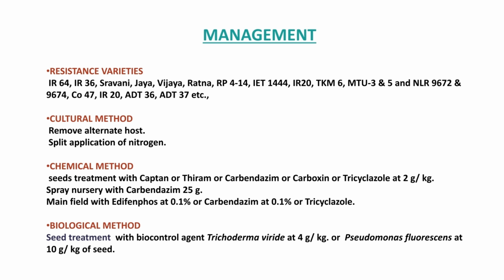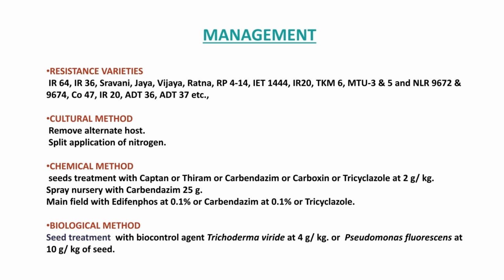Then the chemical method. As we already discussed, the primary inoculum for rice blast is infected seed and crop debris. So we have to focus on the management of these two, because if we restrict the primary inoculum or primary infection, ultimately we can slow down the secondary infection.